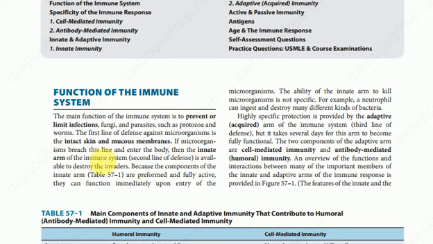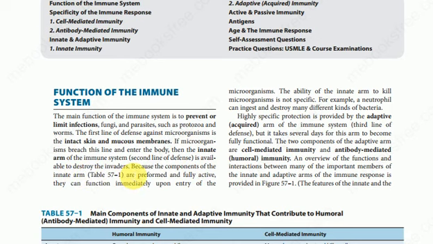If the microorganism breaches this line and enters the body, then the innate arm of the immune system, the second line of defense, is available to destroy the invader.